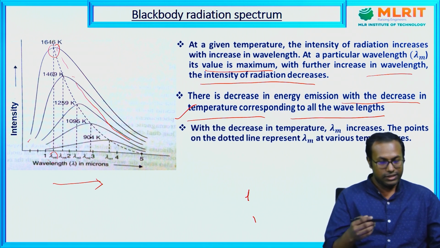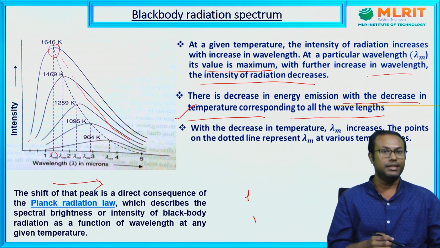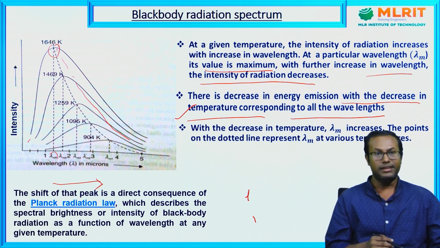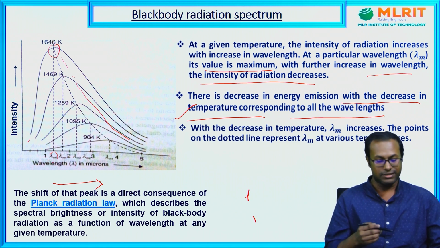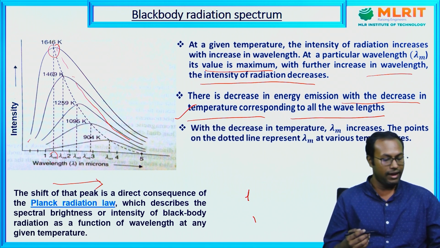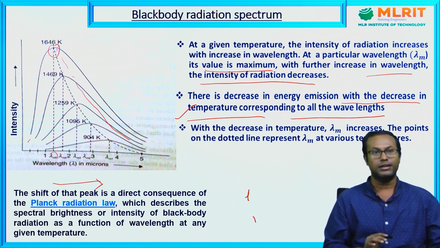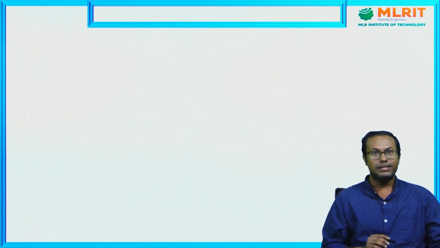These black body spectra were successfully explained by Planck in 1900. But before going to that discussion, some other scientists in the late 19th century gave some explanations to describe this black body radiation spectrum. Let's see what those are.